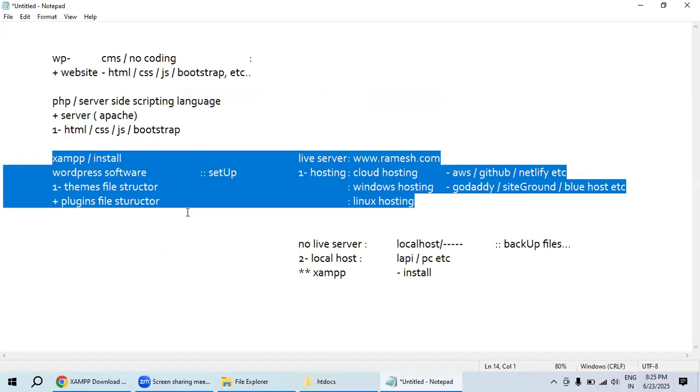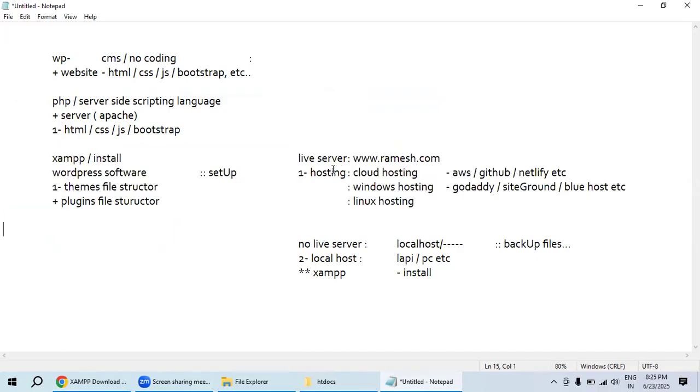It is very important. For the exam server, we need WordPress; inside WordPress we need a theme, and inside the theme we need a plugin. We need to set up all these things. If it is live hosting, then what about that one? We'll discuss later. First, let's discuss the local server. After that, we will discuss that one.